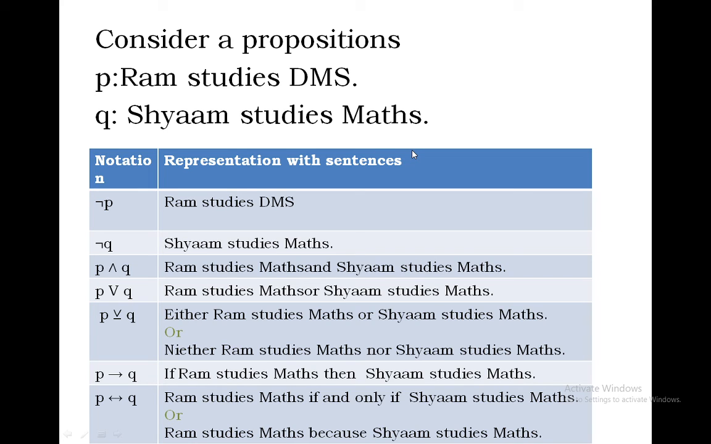We'll take some examples. Consider propositions. P is Ram studies DMS. Q is Sham studies maths. Before going to this, whenever we represent propositions, we always use small letter alphabets, small letter p, small letter q, any of a to z, to represent propositions. Okay, so notations will be like this. First one is negation of P: Ram does not study DMS. So this represents not P.